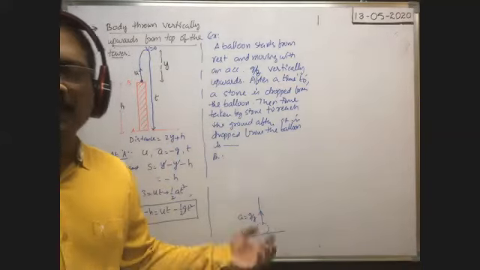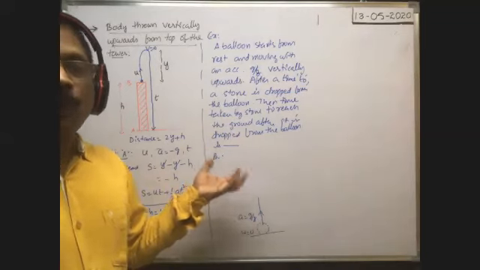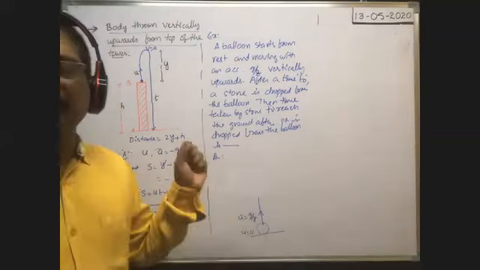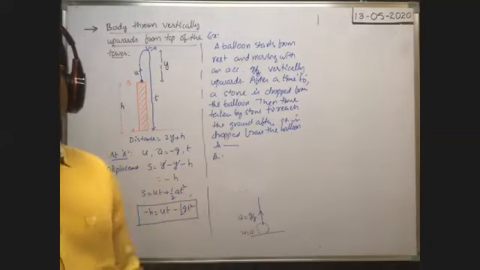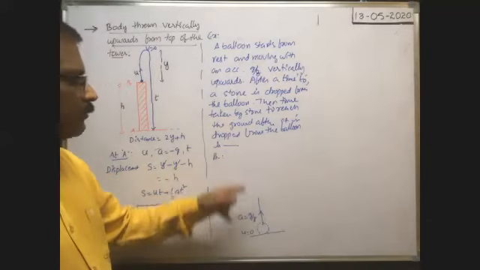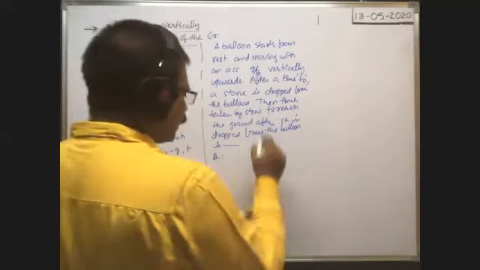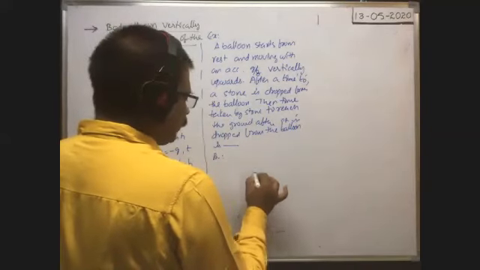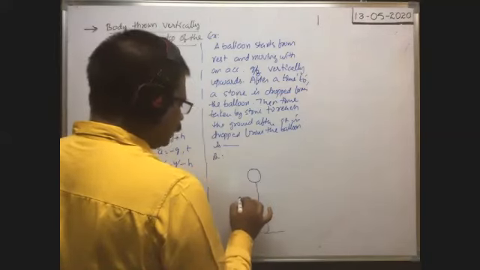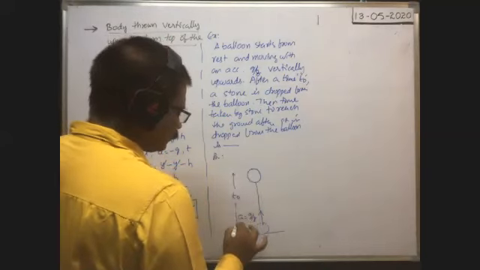Here this balloon is not projected vertically upwards. Balloon is moving forcefully with an acceleration g by 8 in the upward direction. That's why we should not consider the effect of gravity on this balloon. After considering the effect of gravity only, it travels in upward direction with an acceleration g by 8. Okay. Now after t naught seconds, suppose after t naught seconds, balloon reaches the point here.